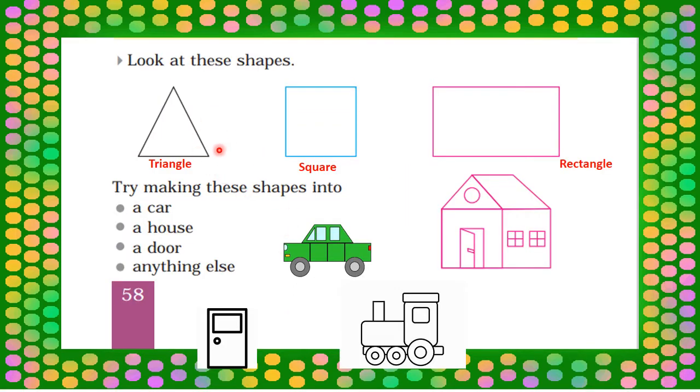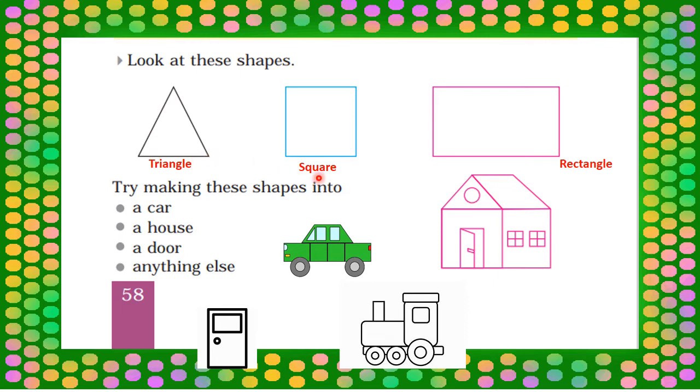Now look at these shapes. This is triangle, T-R-I-A-N-G-L-E. Triangle. See, the lines meet over here. This is called angle. Here and here. So this is triangle. 3 angles.